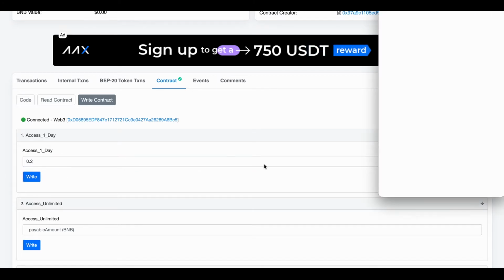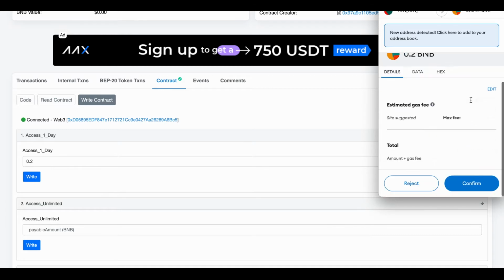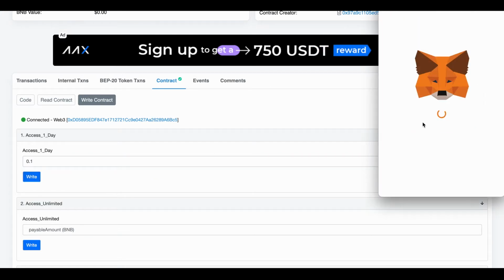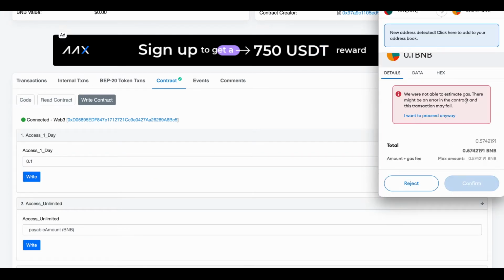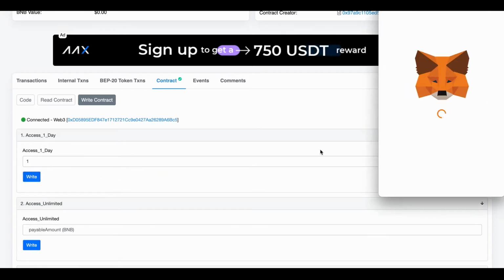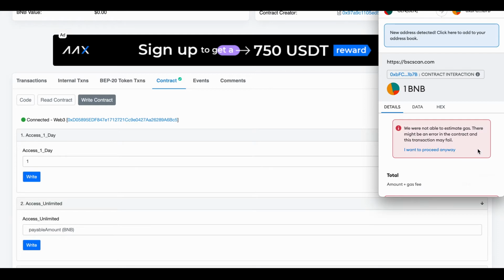Now, you'll see if I go to write this, that I could send this transaction through. It's going to let me confirm it, but I'm not going to confirm it. I just want to show you that if you don't put in enough, then we're going to get an error. So it's not going to allow me to run this transaction. And if you put in too much, then you're also going to get an error. So you can only enter this into this box